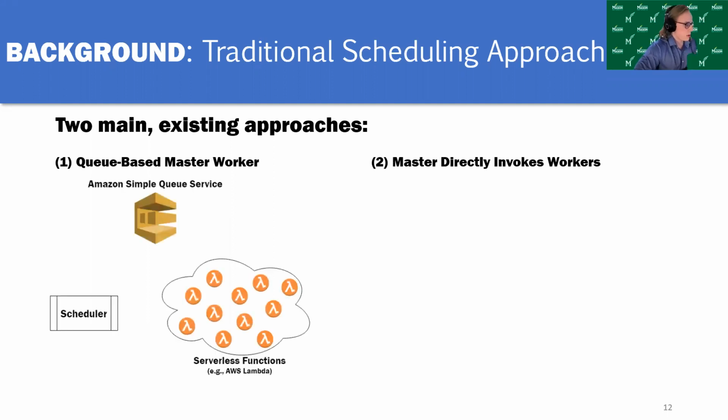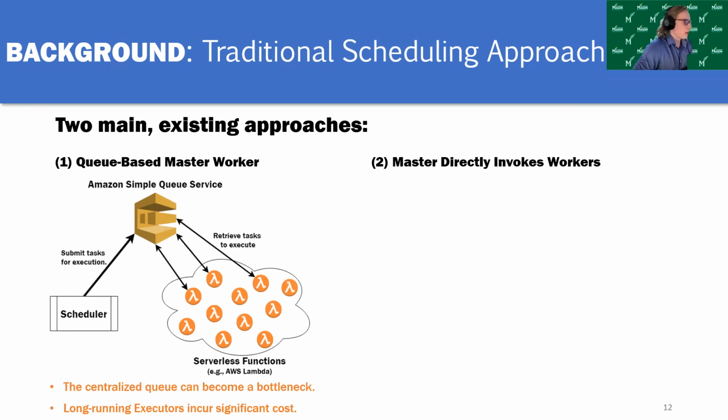In the first approach, there is a centralized queue, and the central scheduler, the master node, will submit tasks for execution to this central queue, and the serverless functions will just retrieve tasks from this queue to execute them. The issue with this approach is that the centralized queue can become a bottleneck, and keeping these executors running in the background so that they can retrieve tasks as they're added to the queue can incur significant cost.